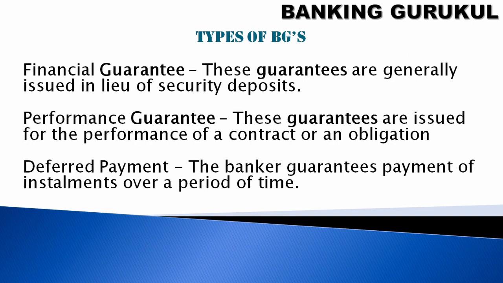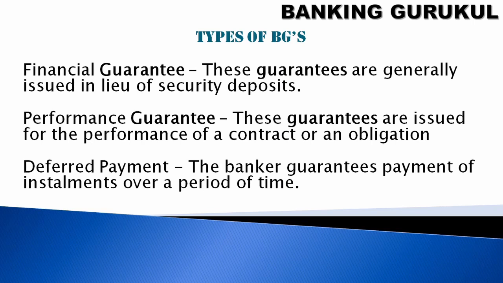We have three types of bank guarantees. Financial guarantee. These guarantees are generally issued in lieu of security deposits. So if you want a 1 lakh bank guarantee, you will take a 1 lakh deposit and the bank guarantee will be issued. These are financial guarantees. Performance guarantee. These guarantees are issued for the performance of a contract or an obligation.